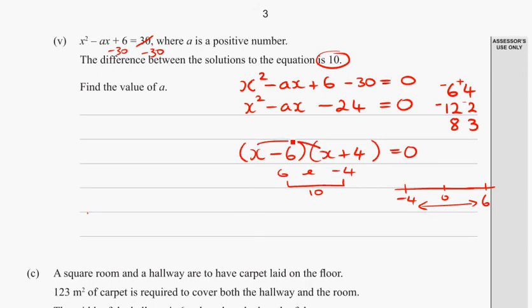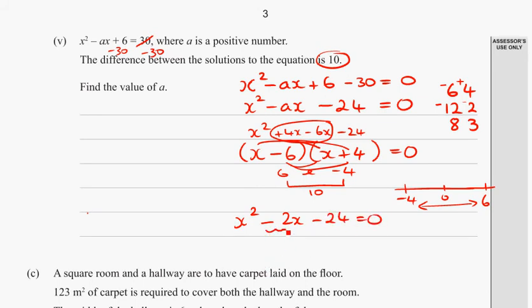which means if we expand this back, we'll get x squared plus 4x minus 6x minus 24. In the middle there, we're going to get x squared minus 2x minus 24 equals 0. So that means a would equal 2. Now just think about whether it should be negative 2, but it's already got the minus there. It's already got the minus, so a is 2. If a is 2, then the difference between the solutions would be 10. Quite a tricky question.